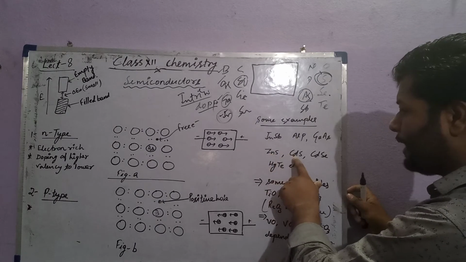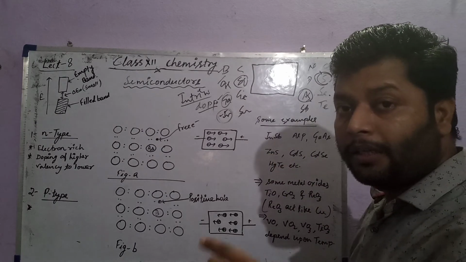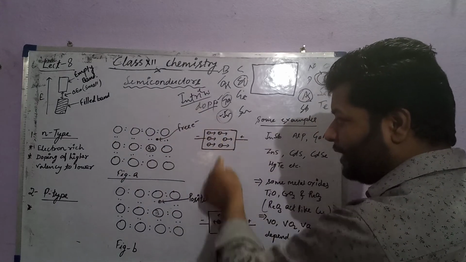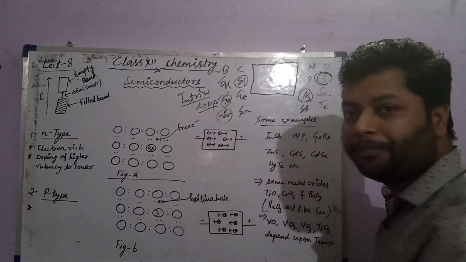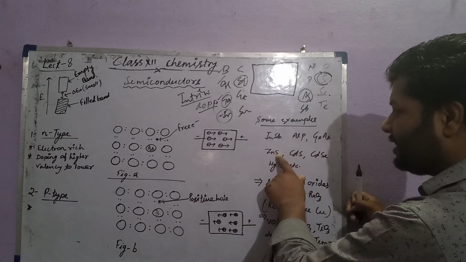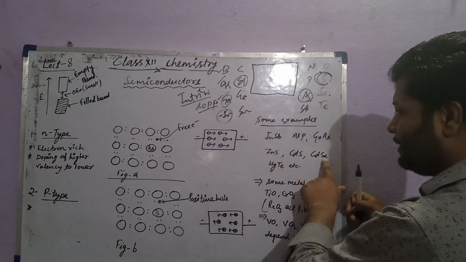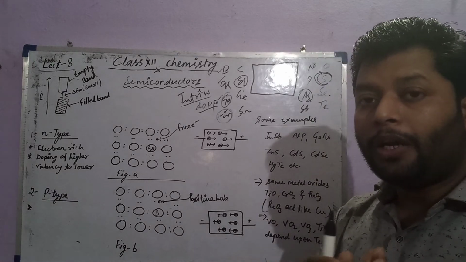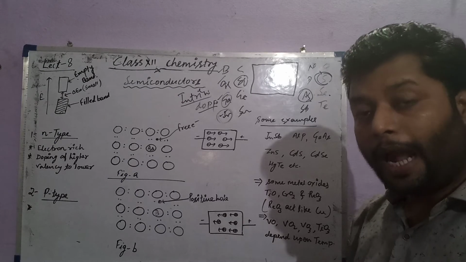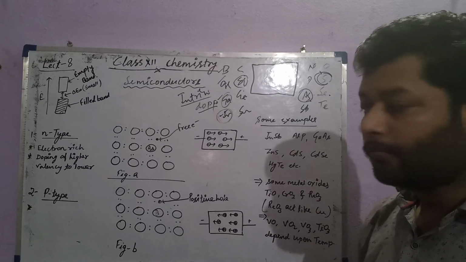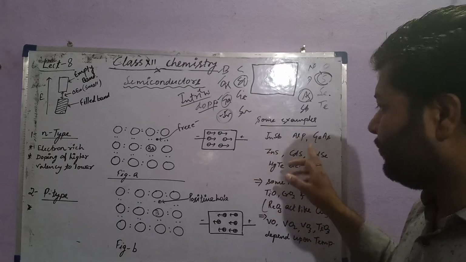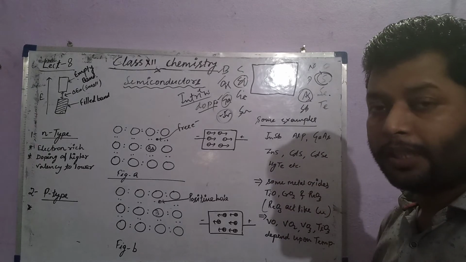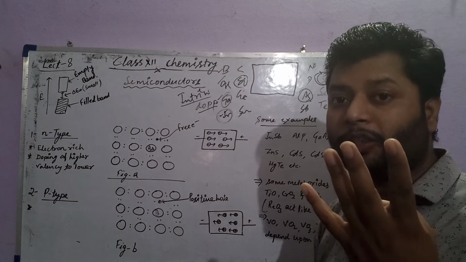Simply here, zinc, cadmium and mercury are from the last group of the transition metals. If they are doped with group 16 like sulfur, selenium, tellurium, a large number of free electrons and positive holes are generated per atom. When zinc is doped in sulfur, they will give 4 positive holes.